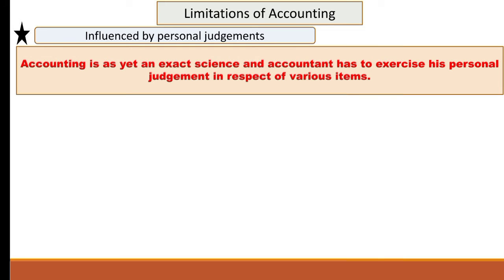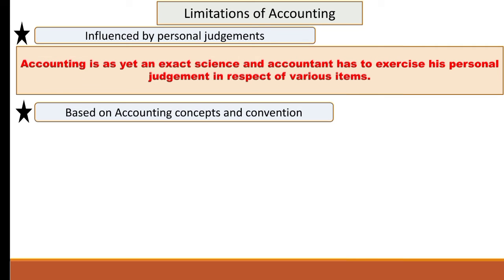Depreciation means decrease in value of assets due to the constant use of the asset. So here one cannot predict the exact useful life of an asset. It is basically done by the personal judgment of the accountant and it influences the accounting information. That is why it is considered a limitation of accounting.